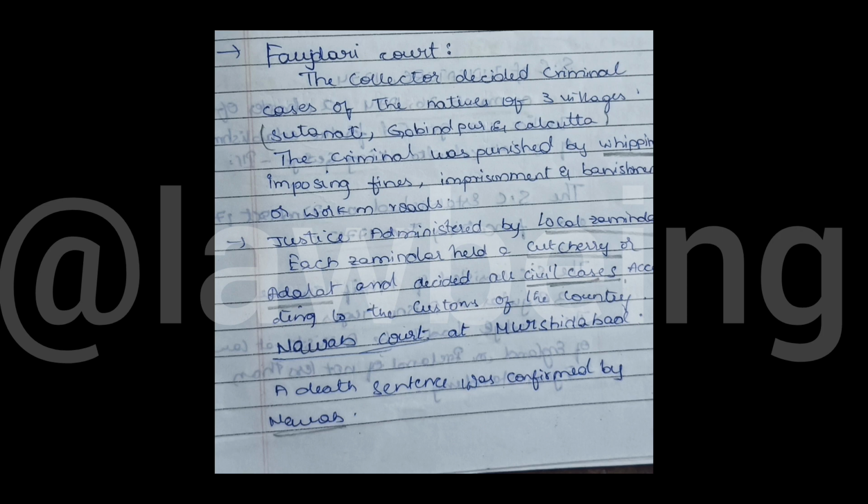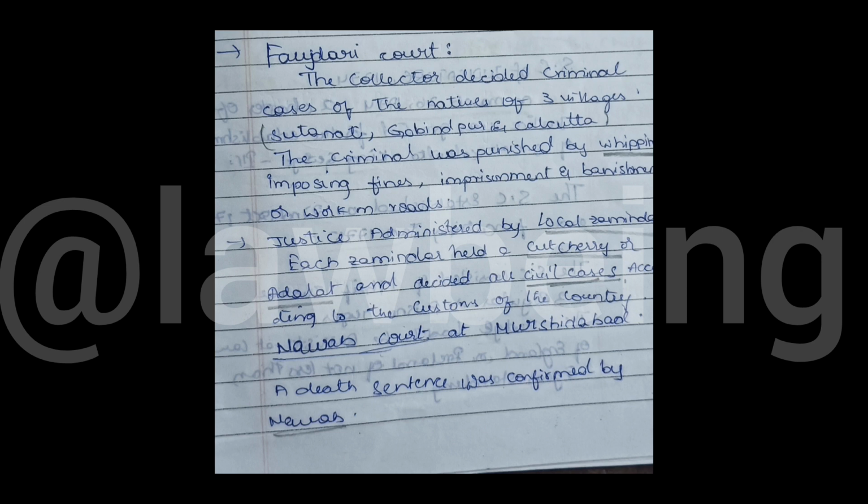The criminal was punished by whipping, imposing fines, imprisonment and banishment or workloads. Whipping has now been removed from punishments in the Indian Penal Code. Remember, at that time whipping used to be there; that was removed in the present Indian Penal Code.